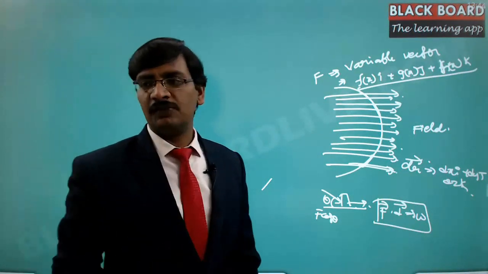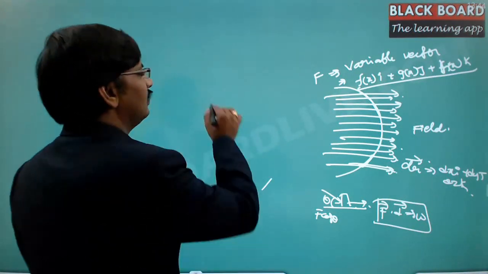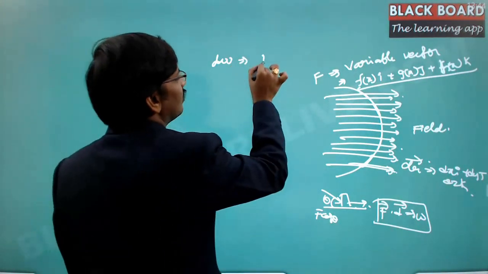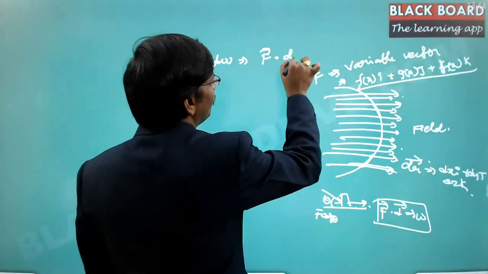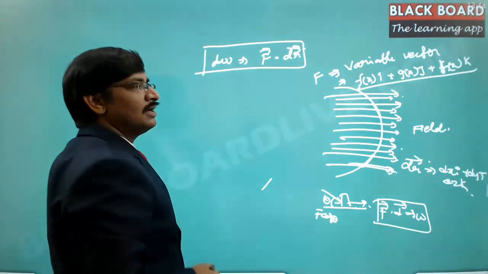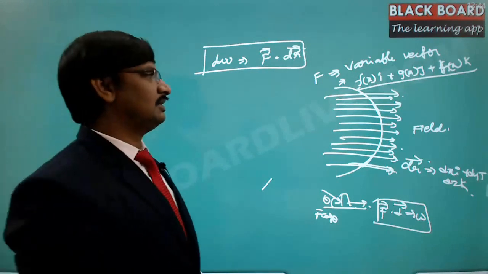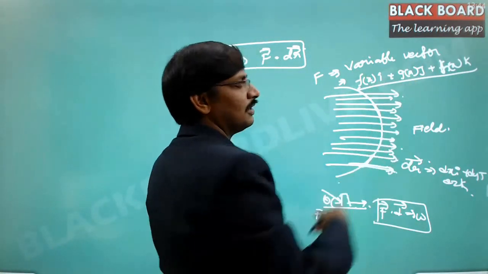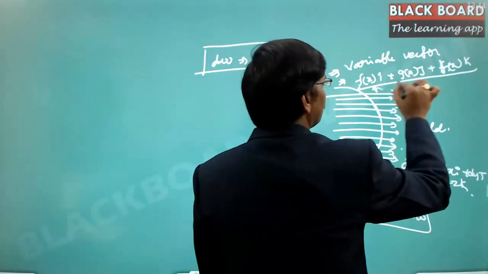Now the definition of work that we have given, dw, is always expressed as the force vector multiplied by the dr vector. So this is the fundamental definition for the work. The only thing that is changing here is that the force is different in magnitude at different places. That's what this vector represents.